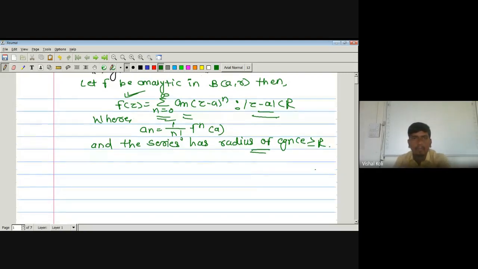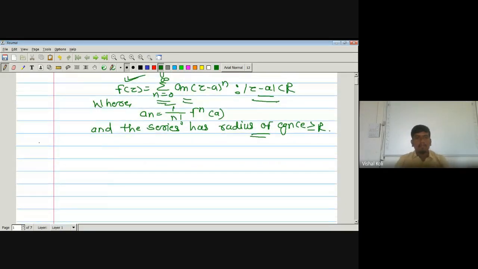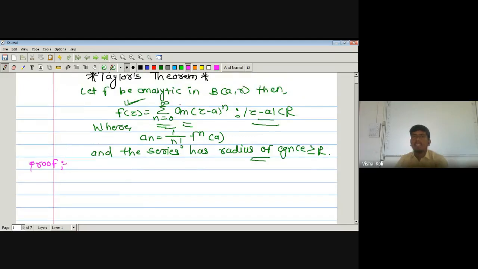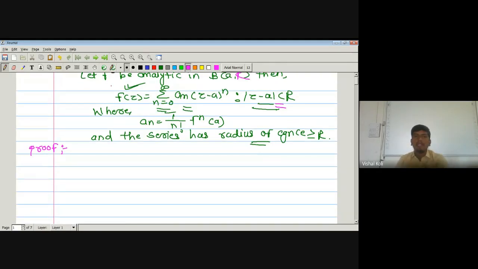So in its first part, the proof is by using the given, that f is analytic in the open ball about a of radius R. As we have to prove that the series converges in this region, here R will be capital. And here our f is analytic in this region.